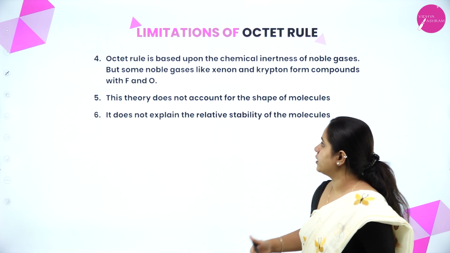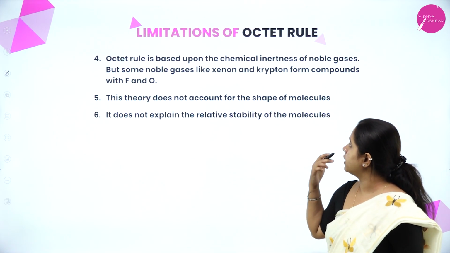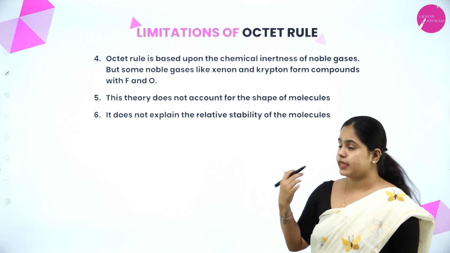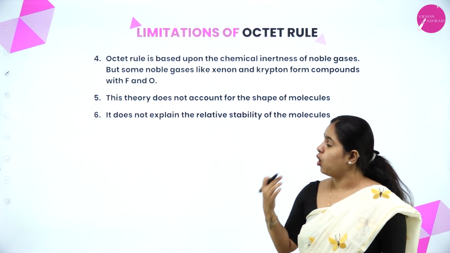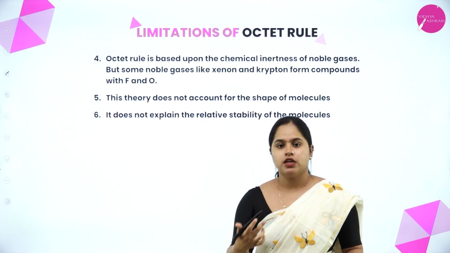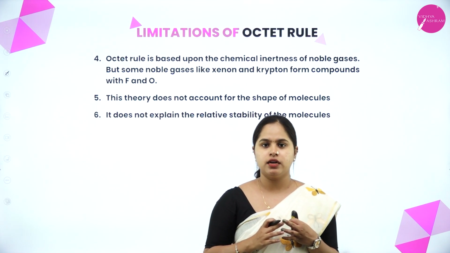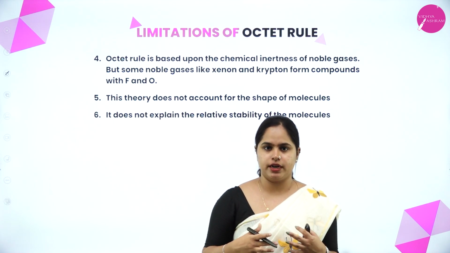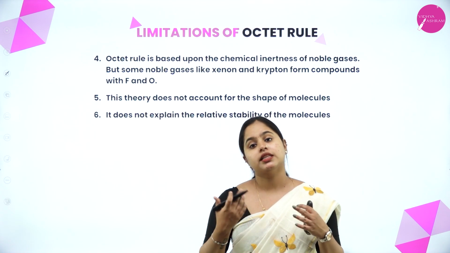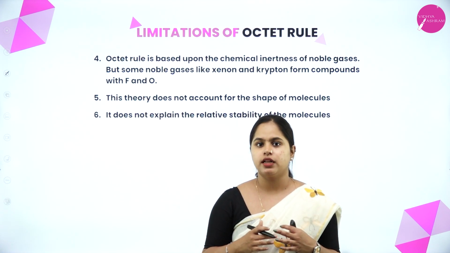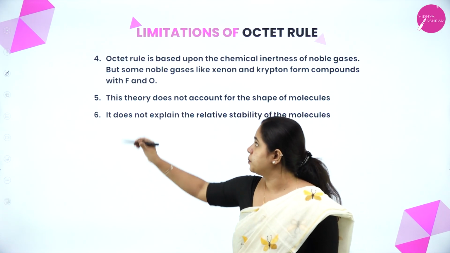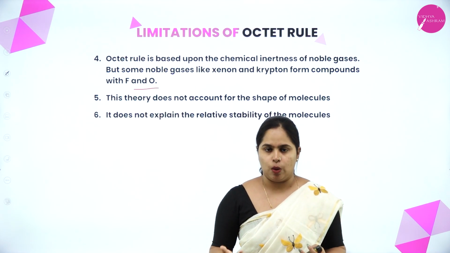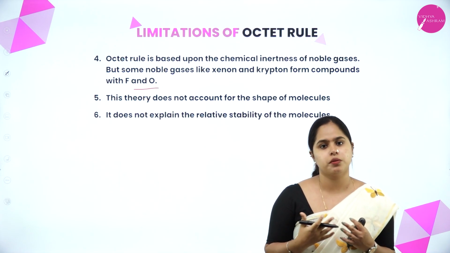Now moving on to the next one: the octet rule is based upon the chemical inertness of noble gases. But some noble gases like xenon and krypton form compounds with fluorine and oxygen. In the beginning we studied that as noble gases have their octet completed already, they are highly stable, but there are exceptions as well. Xenon and krypton combine with fluorine and oxygen and form various compounds, but according to the octet rule this shouldn't be happening.